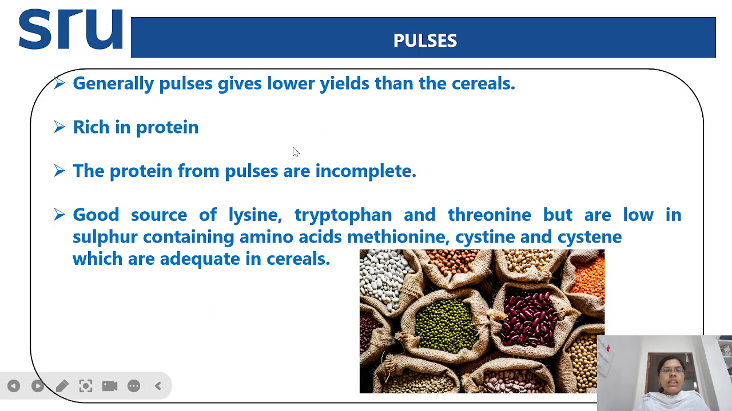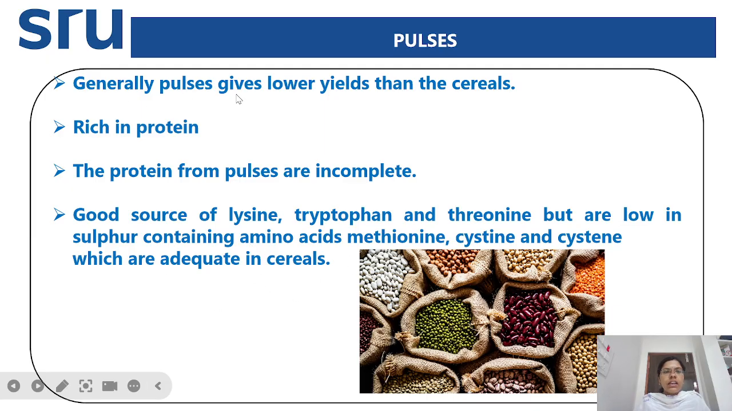Next, coming to protein, mostly the pulses have high protein. Generally, the protein from the pulses is incomplete. The pulses are good sources of amino acids like lysine, tryptophan, and threonine, but they are very low in the sulfur-containing amino acids like methionine and cysteine, which are more abundant in cereals. So the pulses have more protein content, and they are good sources of lysine, tryptophan, and threonine, but low in sulfur-containing amino acids, methionine and cysteine, which are more in the case of cereals.